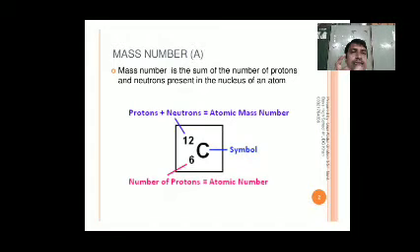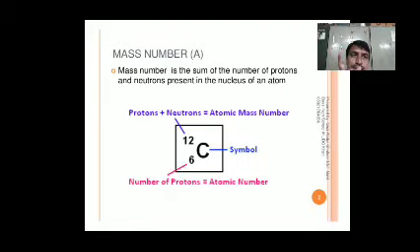In the symbol of carbon, the atomic number is 6, and the 6 indicates the number of protons. The 12 indicates the mass number, the A value. 12 means the number of protons plus the number of neutrons is equal to 12.